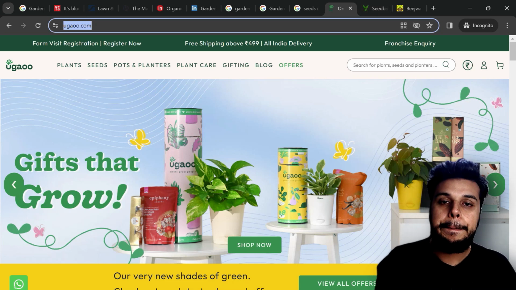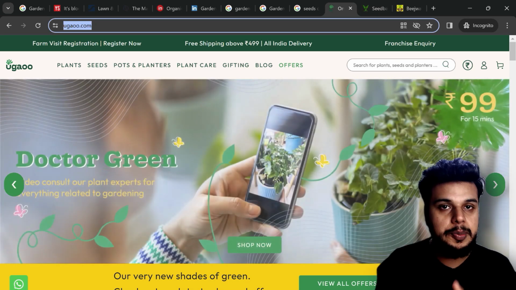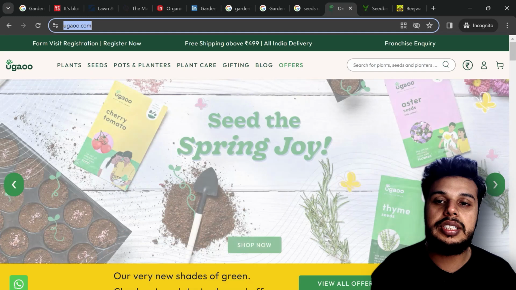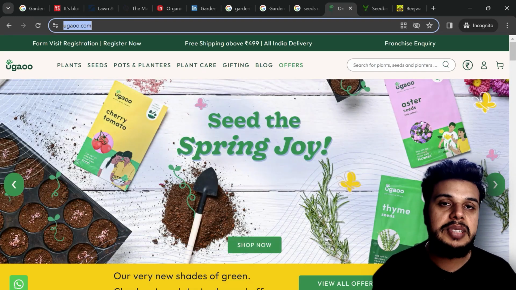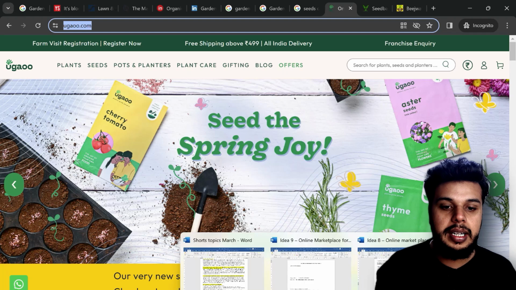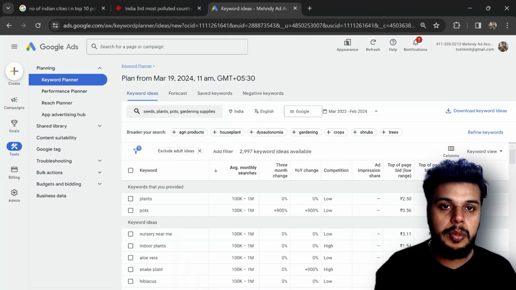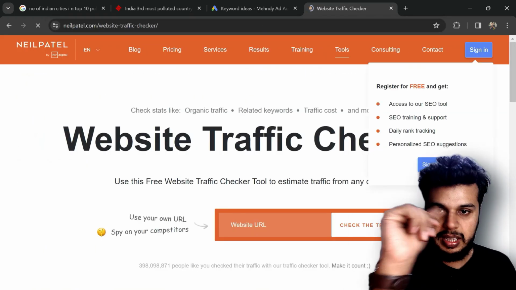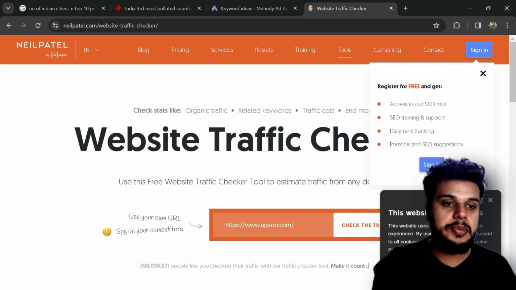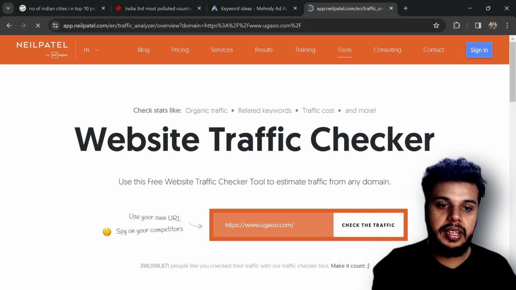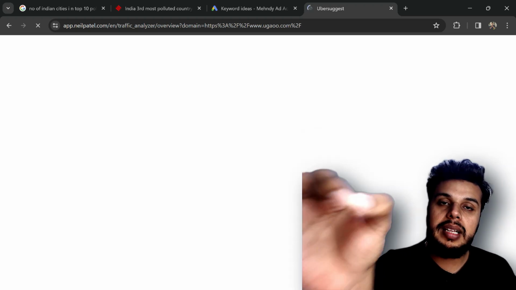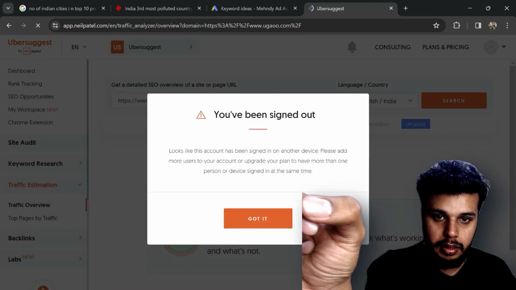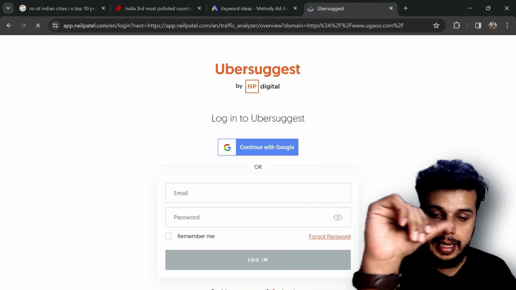Let's copy the link. Now we are going to check the traffic for this particular website. We're going to be using online free tools which tell us the traffic for the websites that we have copied. So one of my favorites being Neil Patel. So we are going to be looking out for that. Let's go for the traffic checker by Neil Patel. Let's open that, and we are going to be pasting the website that we are checking the traffic for. So this website is going to tell us the monthly traffic that this website receives. I have already been signed out. I guess I'll have to log in.